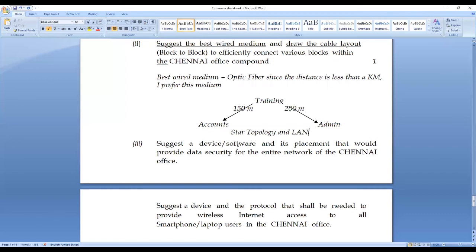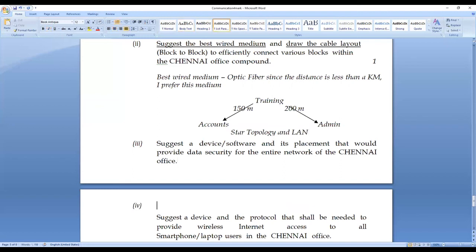See here, the third question: suggest a device or software and its placement that would provide entire data security. Question number 3 and question number 4 are there. Question number 3 has 2 parts.